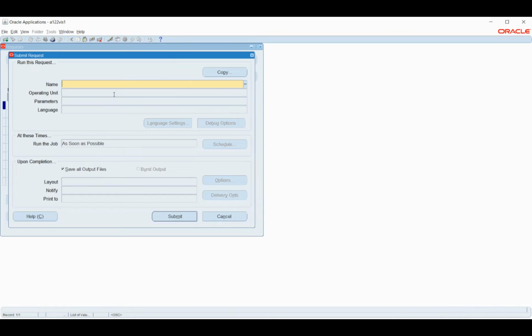For which employee do I have to do it, sir? Smith or Bosch Buyer? You run for the batch. If you want to run for an individual employee, create an assignment set and run for this person called Bosch Buyer. The assignment set, is it the same one created on that day? Yes, correct, that is the one. Can I use the existing one? Yes, you can use the existing one because there we don't have changes.